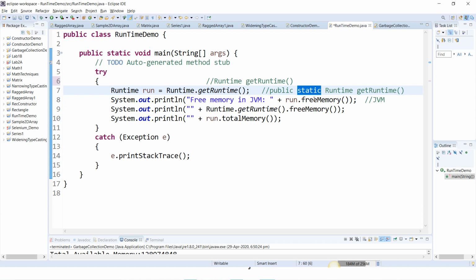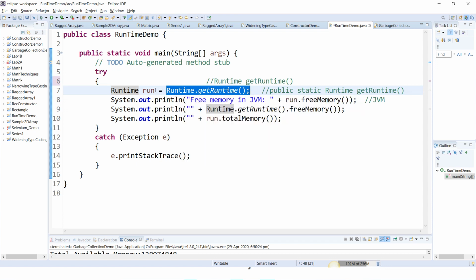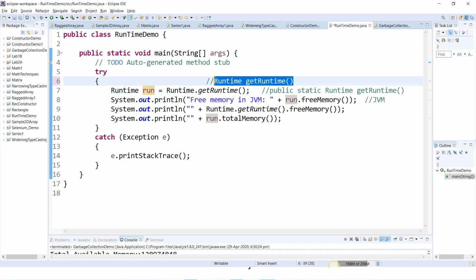So to access static members of a class, you don't have to create an object of the class, you can directly use the class name. That is why I'm using the class name dot getRuntime. Now what am I doing? I'm just storing this particular method, the getRuntime method. I'll not call it a method now, it is an object now, because this method is declared as Runtime. So this object is assigned to run, and this run is declared as Runtime again. So run is also an object now.